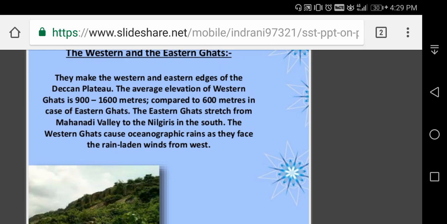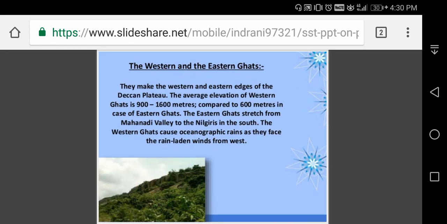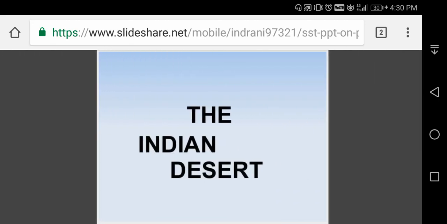But Eastern Ghats are not so high and consist of a discontinuous line of hills. The Western Ghats are generally forested with the character of vegetation changing from evergreen to deciduous varieties. While in the Eastern Ghats, the northern hills are more forested than the southern hills. These are the differences you can see between the Eastern and Western Ghats.